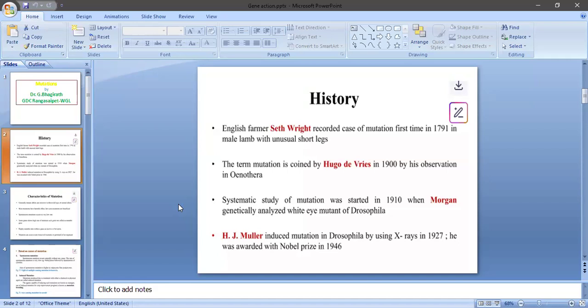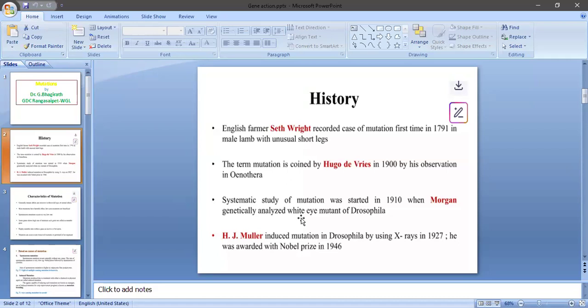Both plants are obtained in a progeny. Why are these two plants grown in different heights? Based on that, he first coined or postulated the mutation theory. So Hugo de Vries in 1900, in Oenothera lamarckiana, identified two plants.